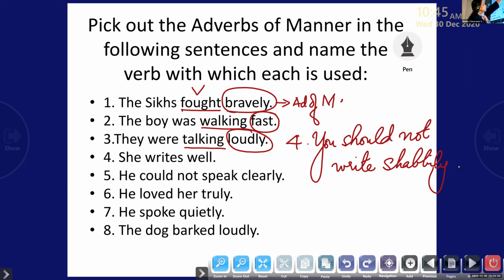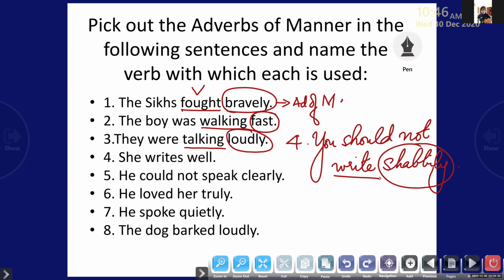S-H-A-B-B-I-L-Y, shabbily. Shabbily means if you don't write it neatly. When we write, we have to write it very neatly. The opposite of neatly is shabby. So you should not write shabbily. Shabbily is the adverb of manner here, and it describes the verb write. Okay, now let's move on to the next question.